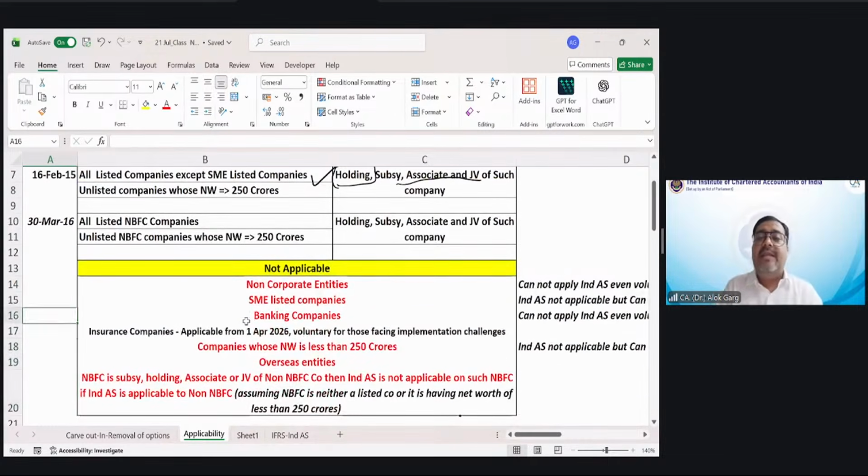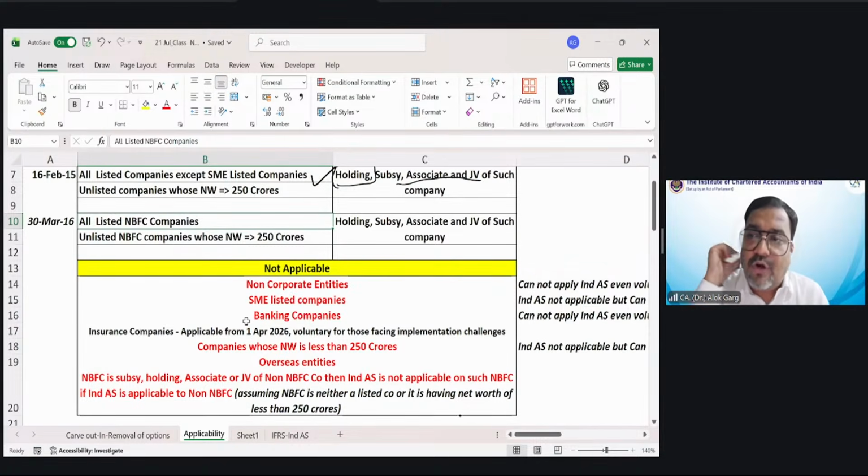Friends, there was another Ind AS notification dated 30th March 2016. It says that Ind AS is applicable to all listed NBFC companies. As I told you, on 30th March 2016, the roadmap for applicability of Ind AS for NBFC companies was defined, and their first year was 2018-19.